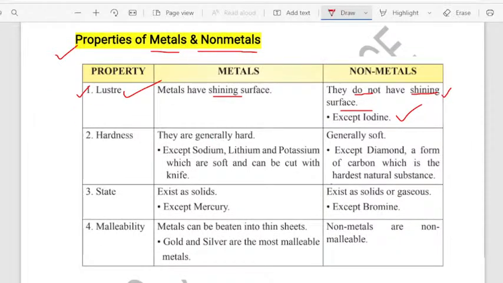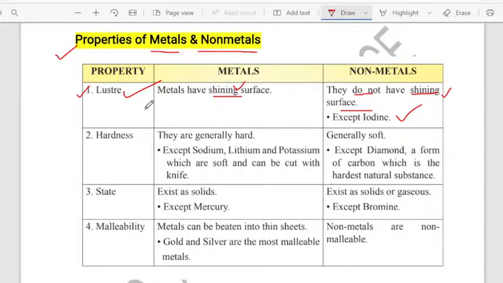In the examination, they may ask: gold ornaments are used very frequently by people, so what is the reason for using gold ornaments? Because gold, silver, or whatever metals we use have the shining property. As they have the shining property, we use the metals. So they have lustrous property.